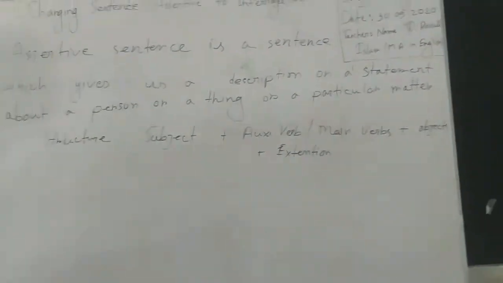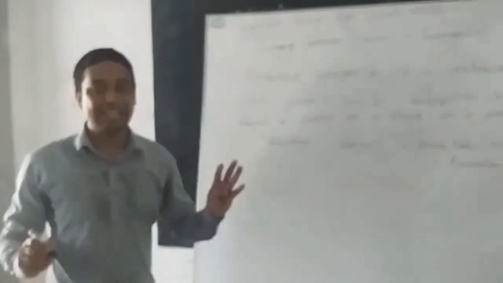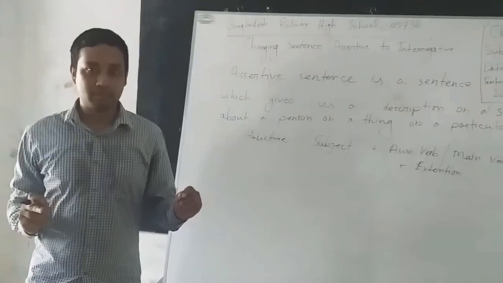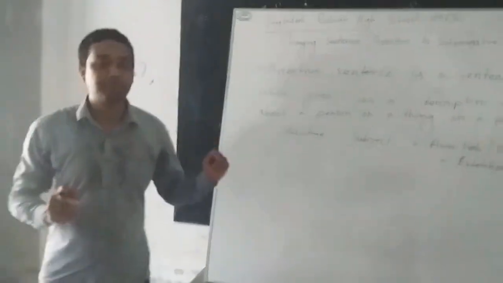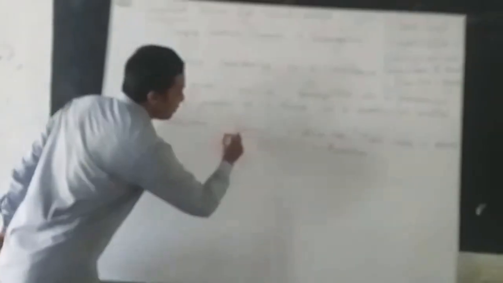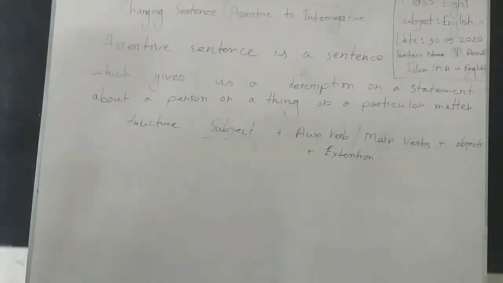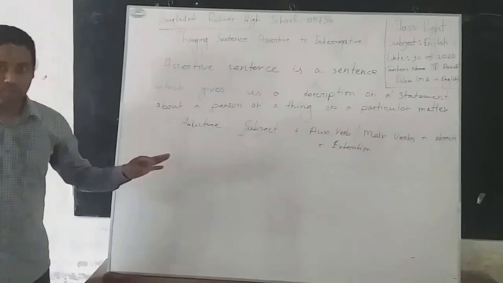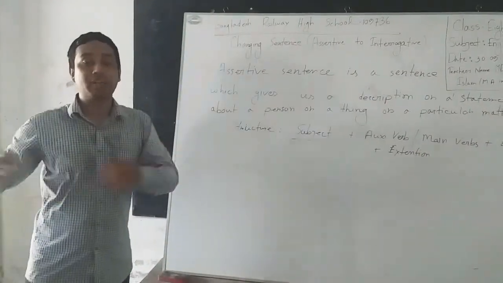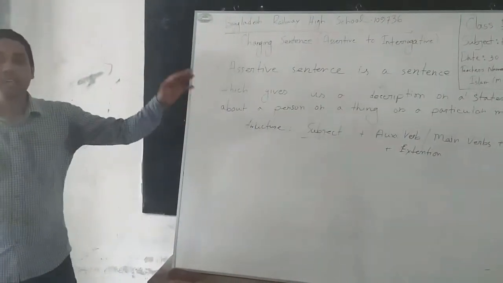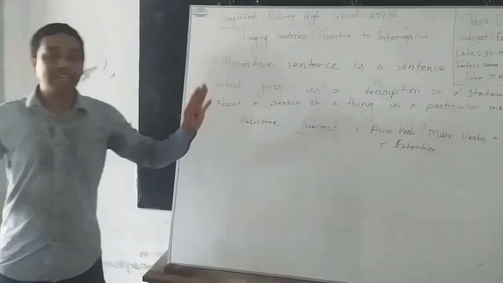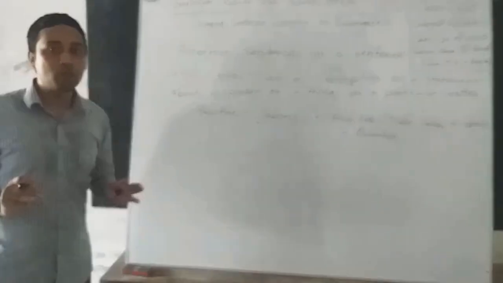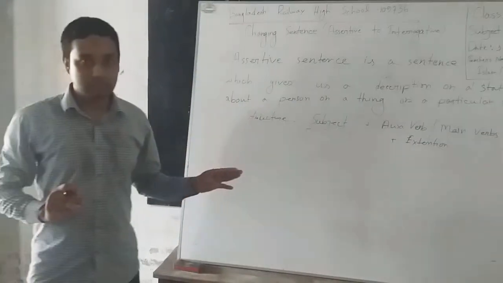My dear students, always remember that assertive sentences begin with a subject. It must begin with a subject. So you will need to have a close look at whether the sentence begins with a subject or not. If it begins with an auxiliary verb or in another way, then that is not an assertive sentence.